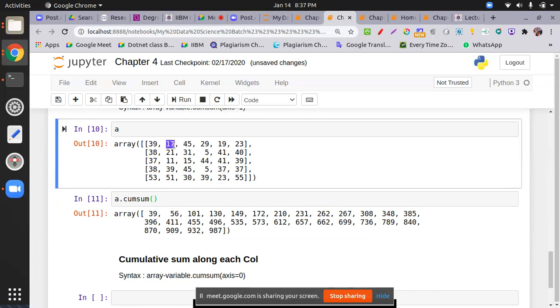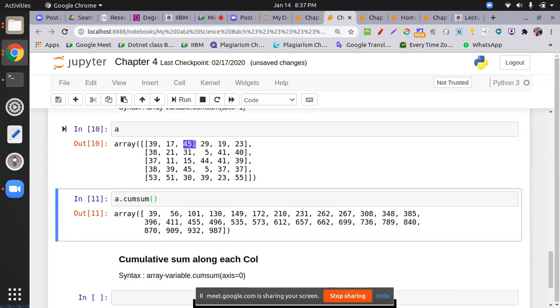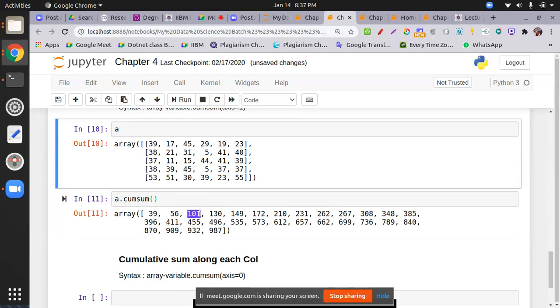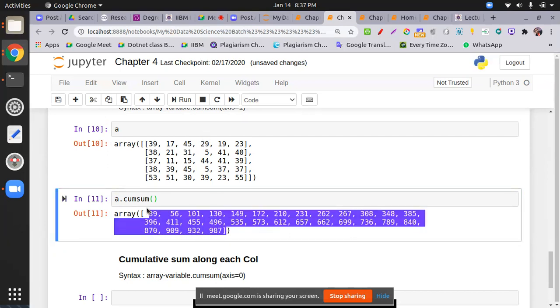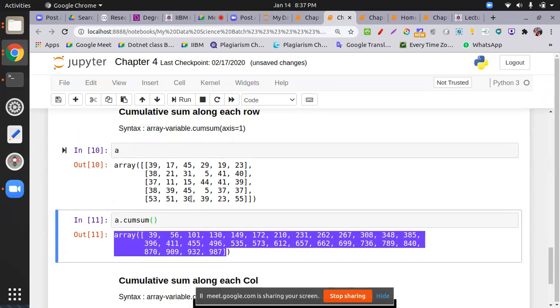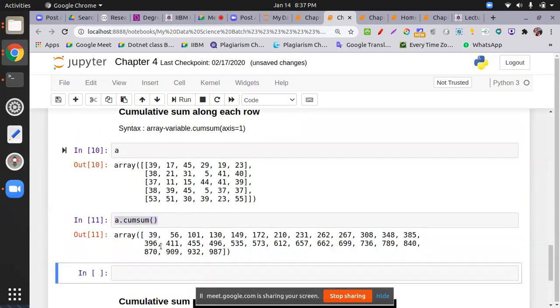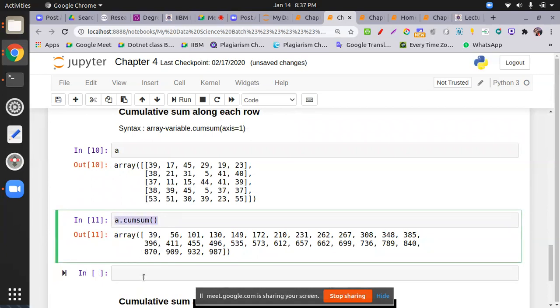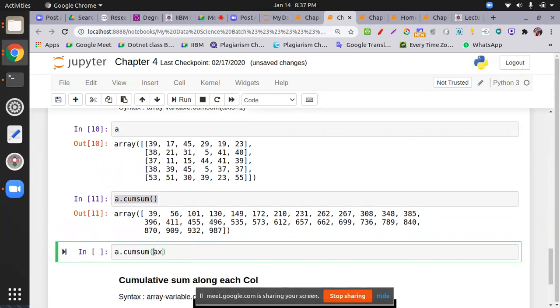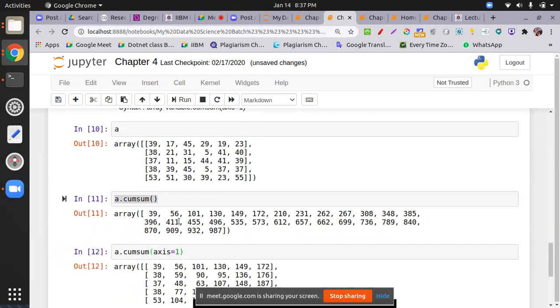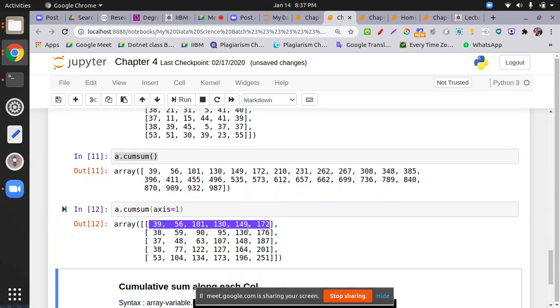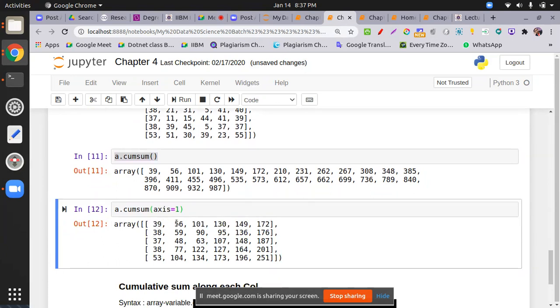Check this one. 13 plus 43 becomes 56. Now add 56 to 45, becomes 101. 101 plus 29 becomes 130. So in this way you can add all the things. Even I don't put axis equal to 1 because I am not going row wise. Now you can go row wise. I just put axis equal to 1. So this will add the things row wise, means in a row the next element is added to the previous one and updated on the next. Check this one. Similarly we go for column wise.